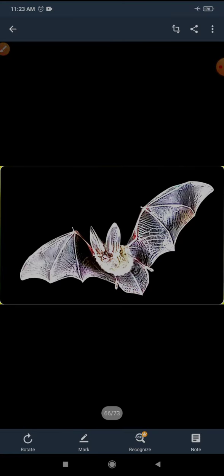All aerial animals are not birds. If you talk about a bat, a bat is not a bird. It is a mammal, but it can fly. And not all birds are aerial animals, like ostrich, penguin, emu. So these are not aerial animals.